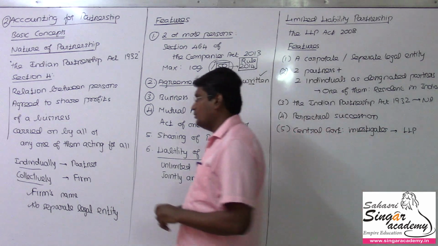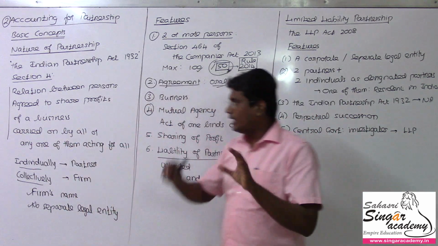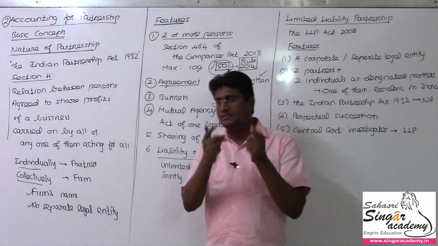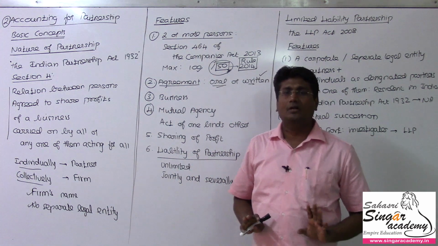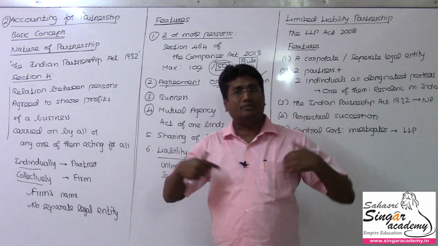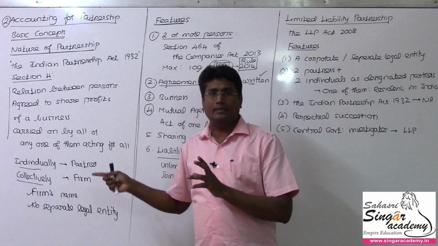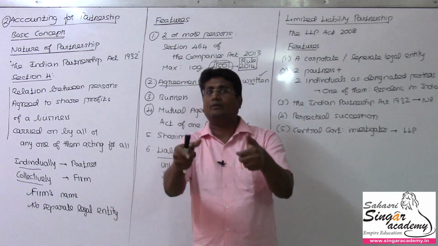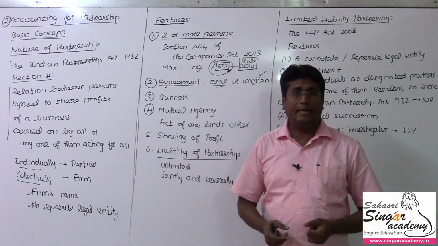As already told you, carried on by all or any one of them acting for all. As per the definition itself, the business is carried on by all or any one of them acting for all. Acting for all means if I act, it's for all partners too. So automatically it binds the others also. So unless we have the mutual agency, definitely the partnership firm will not exist.